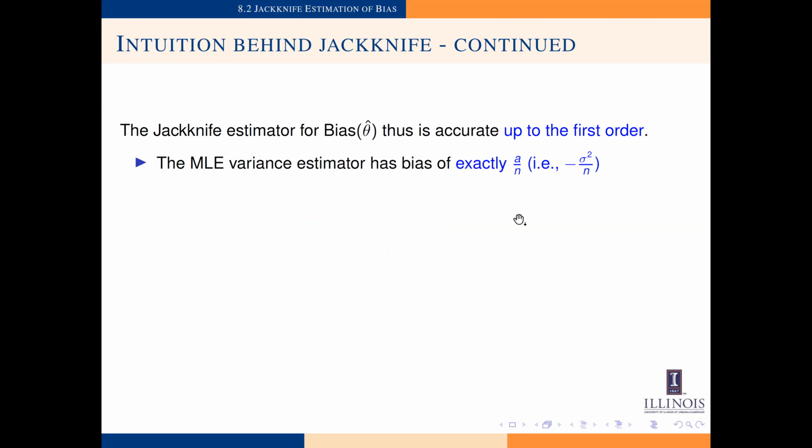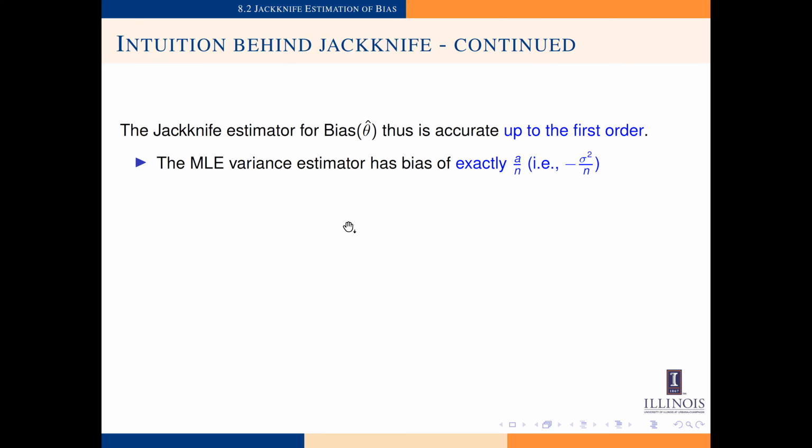The earlier example for the MLE of the variance estimator that we have seen has bias of exactly a divided by n. In other words, there are no later terms of the bias. This a divided by n is the last term. Specifically, it's negative sigma squared divided by n.